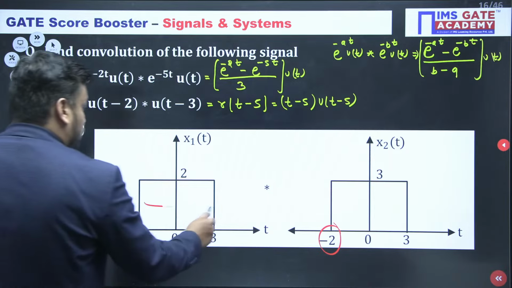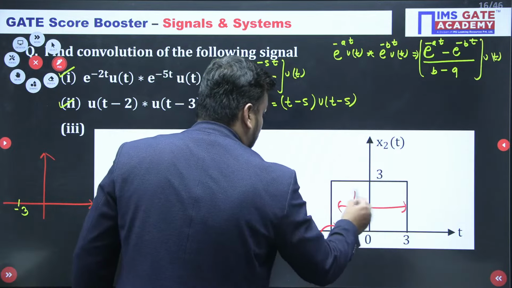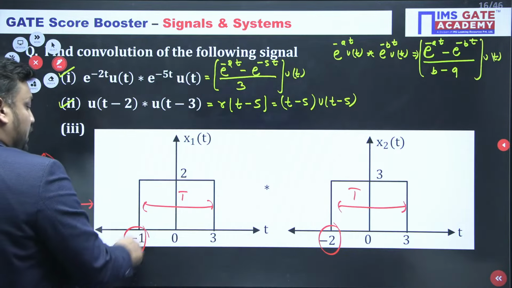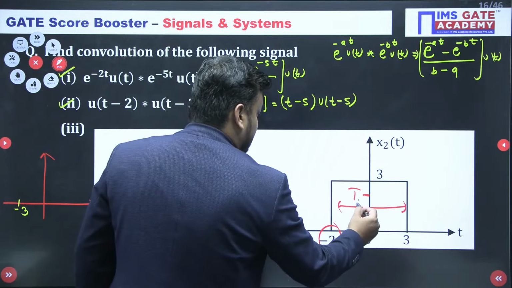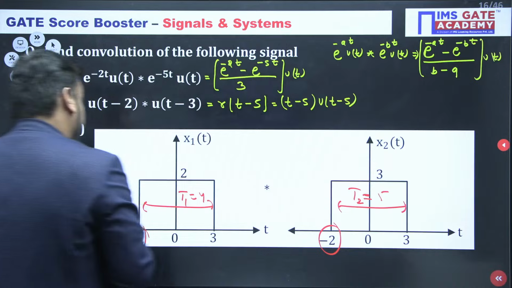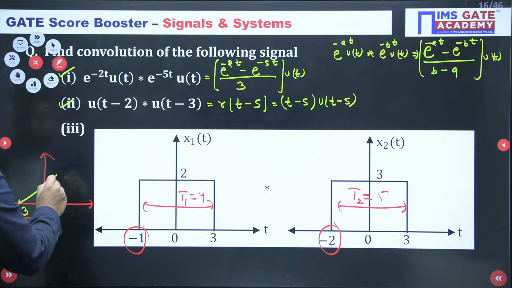What is T1? You should check this. Whether this is T1 or T2, this decides which one is less. So minus 1 to 3 is a distance of 4, and minus 2 to 3 is a distance of 5. So this is T2 and this is T1. From the first limit, you have to travel T1 distance. T1 value is 4, so you will reach 1. So till 1 means here.